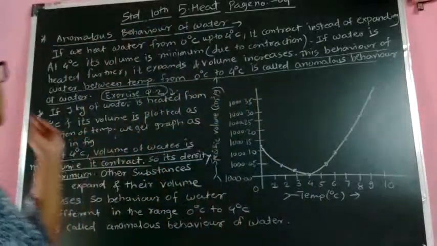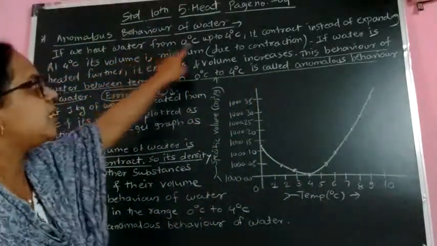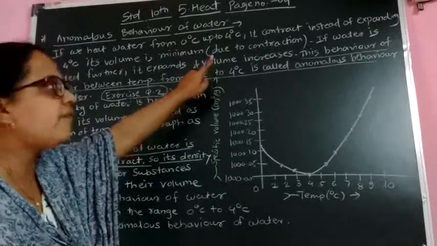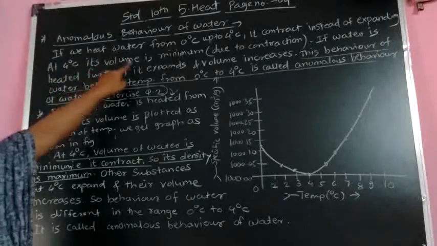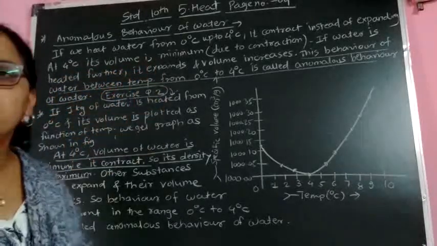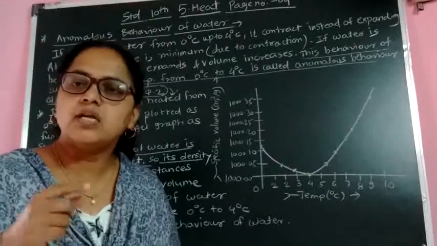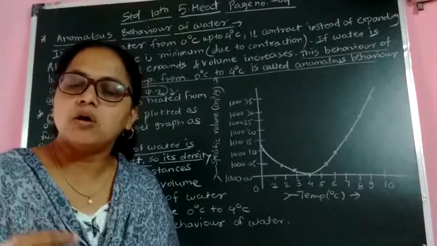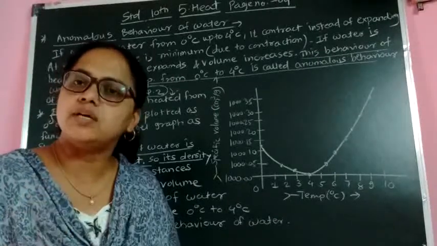You can see, if we heat water from 0 degrees up to 4 degrees Celsius, it contracts instead of expanding. At 4 degrees Celsius, its volume is minimum. Always remember, when any substance expands, its volume increases, and when any substance contracts, its volume decreases.